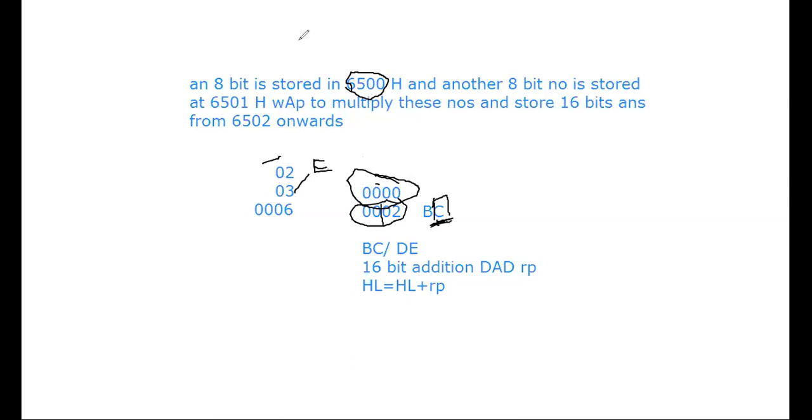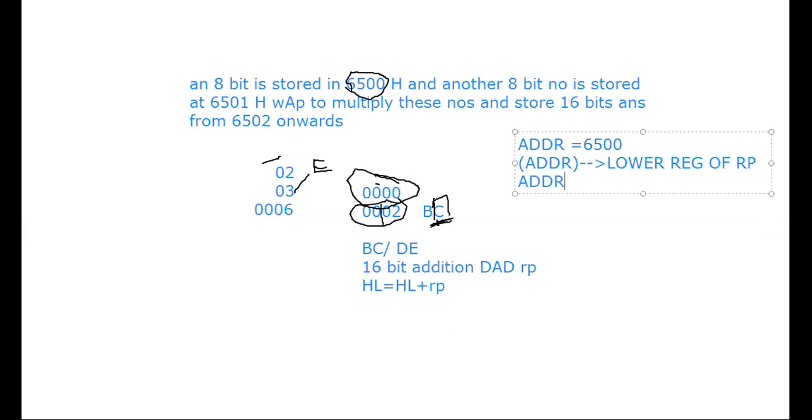Okay, so if I have to write the logic of the program, then my address is nothing but 6500. The contents of that address I will bring into the lower register of the register pair. And then I will have to increment the address because the next number is in 6501, right?